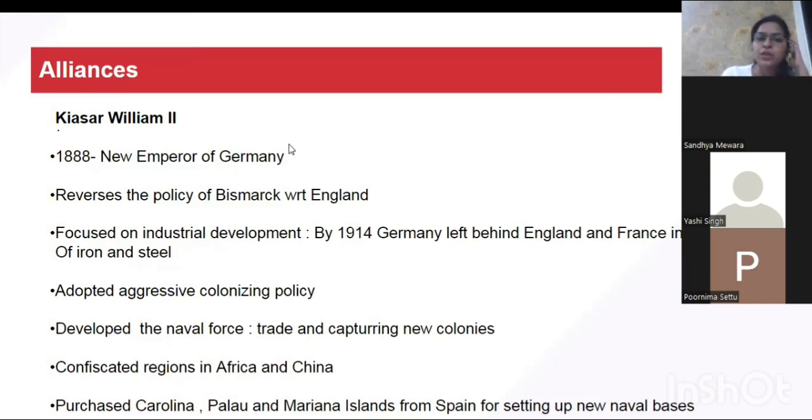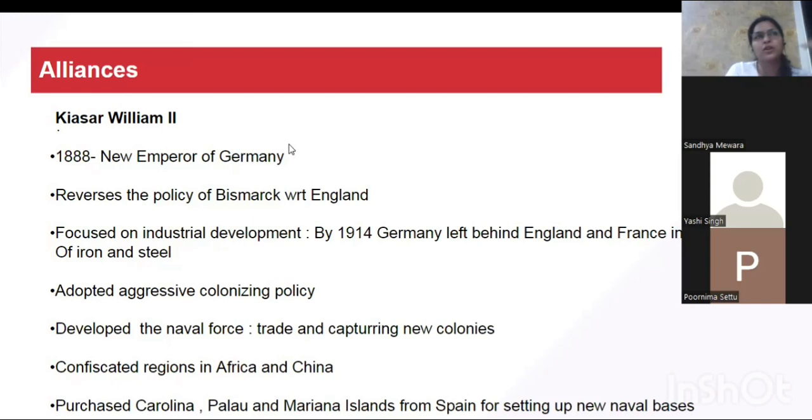Second, Kaiser William II adopted an aggressive colonizing policy. It means that if you want to develop your colonies, if you need to conquer countries, you need a very strong navy. You need to be a strong naval power. So Kaiser William II developed a very powerful naval force, and with this naval force he was able to serve a dual purpose. One was long distance trade, and second, capturing new colonies. Now he started confiscating regions in Africa and China.